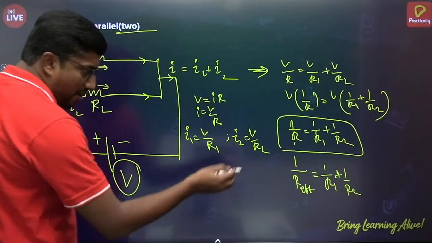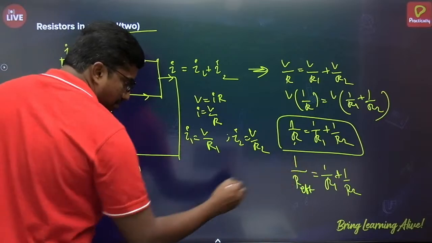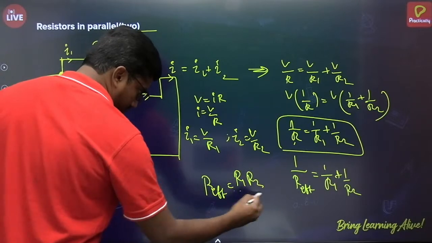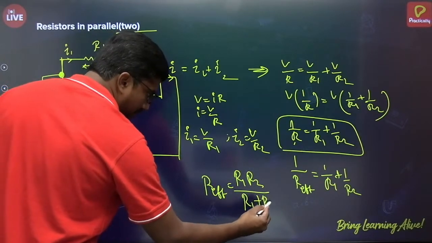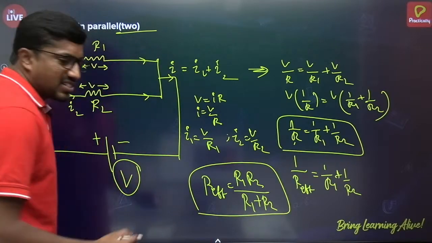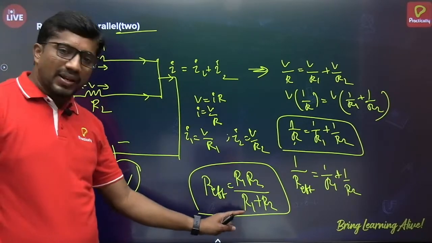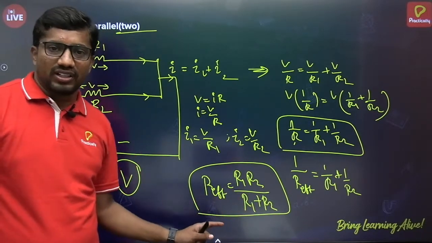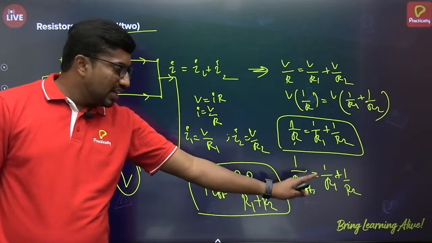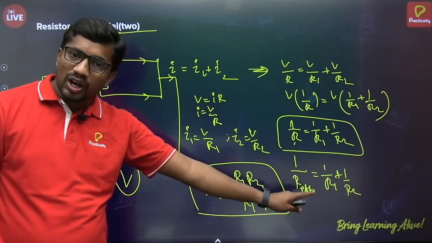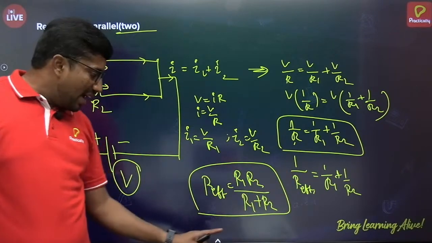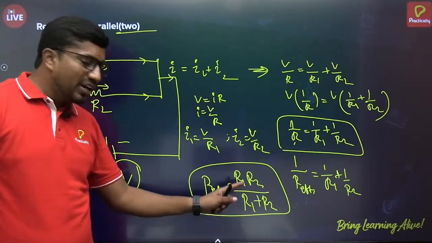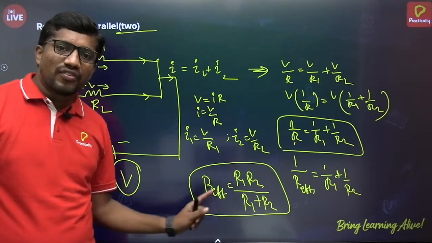Or else, if there are two resistors, you can apply directly. If you simplify this, R effective = R1R2/(R1 + R2). If there are only two resistors, you can directly apply this formula R1R2/(R1 + R2), and you need not take the reciprocal further. If you are using the earlier formula, then to find R effective, you should take the reciprocal of the final value. And if you are using this formula when two resistors are given, then you need not take the reciprocal of the final value.